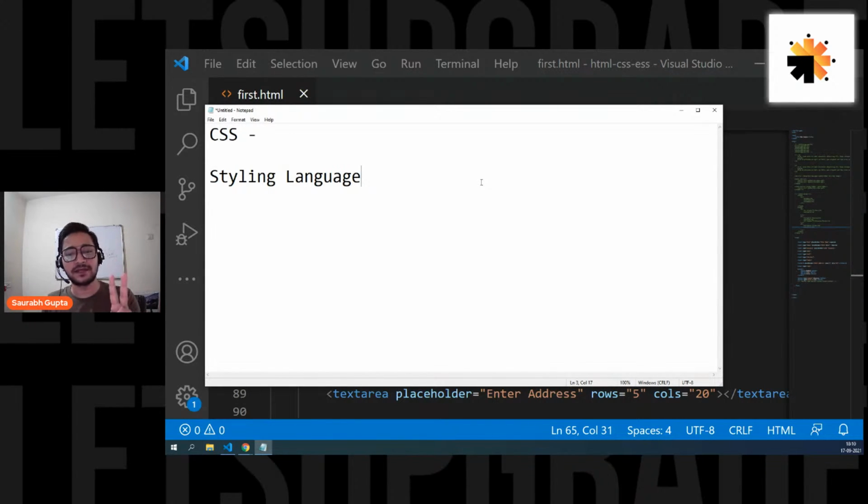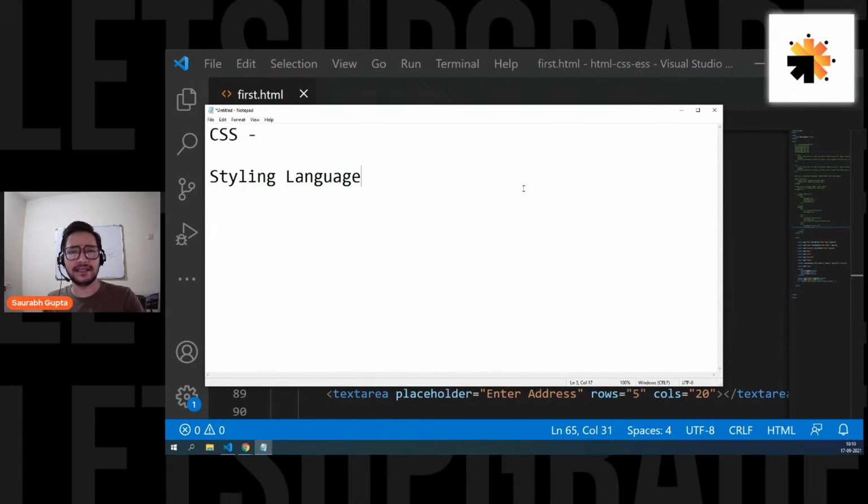There are two things that you have to learn when you're learning CSS. First, you should understand how to write CSS. That is one thing you have to learn in the basics. Second, how to apply CSS on an HTML element. So these are the two things that we have to understand. Okay, so let's get started.